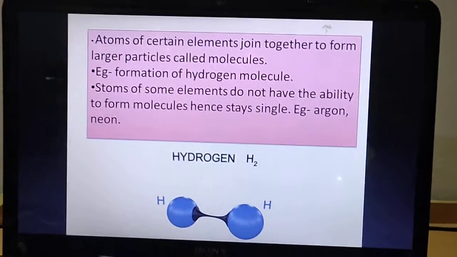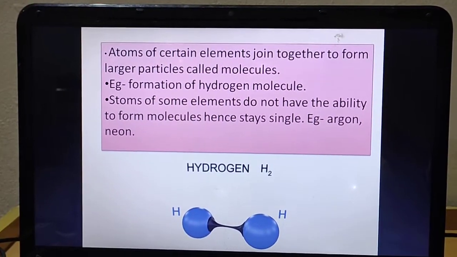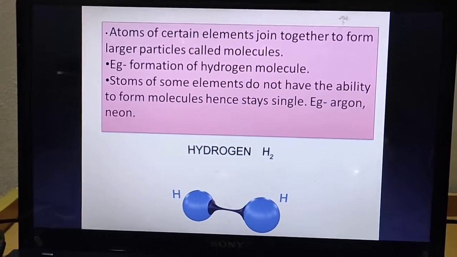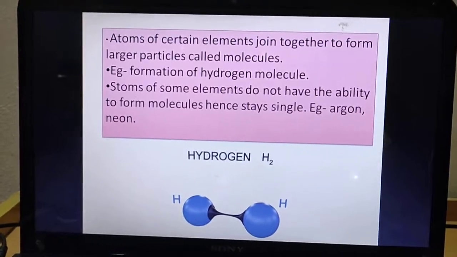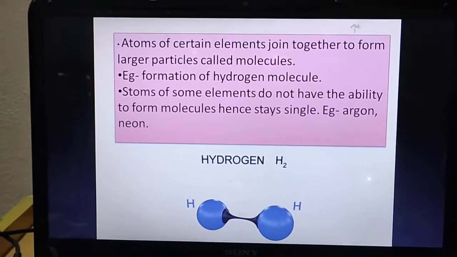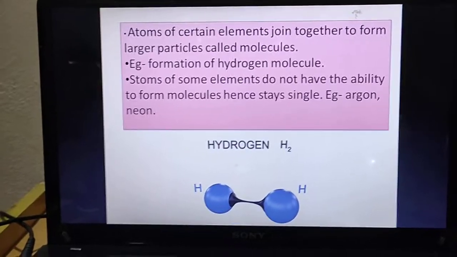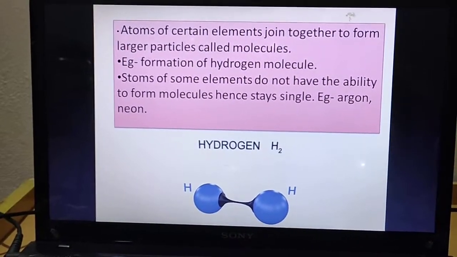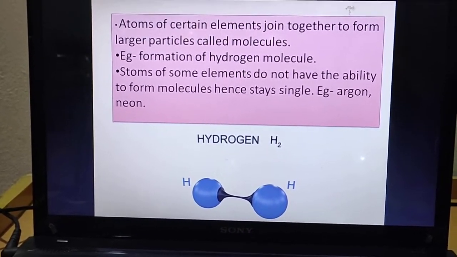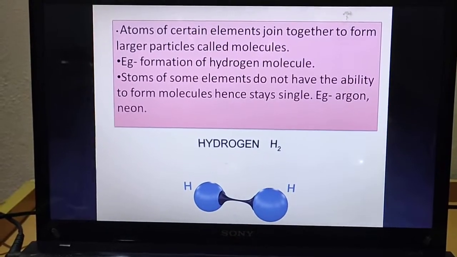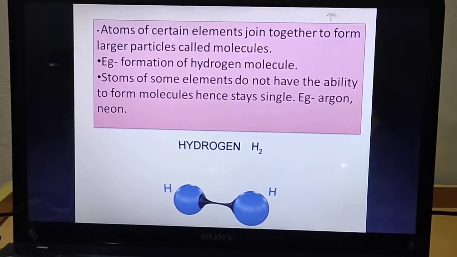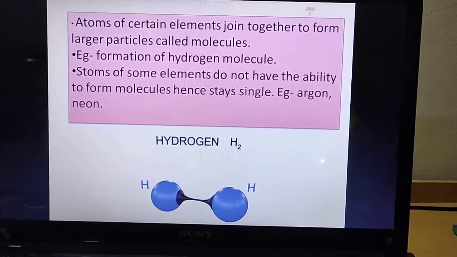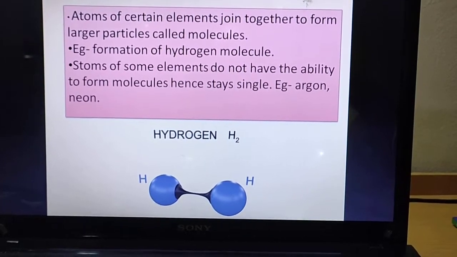Now, atoms of certain elements join together to form larger particles called molecules. You must have heard many times like molecules of this element, molecule of water and so on, molecule of hydrogen, the one which you can see in the image. Now, when atoms of some elements join, they form a molecule. Example, formation of a hydrogen molecule. Atoms of some elements do not have the ability to form molecules, hence they stay single. For example, argon and neon.